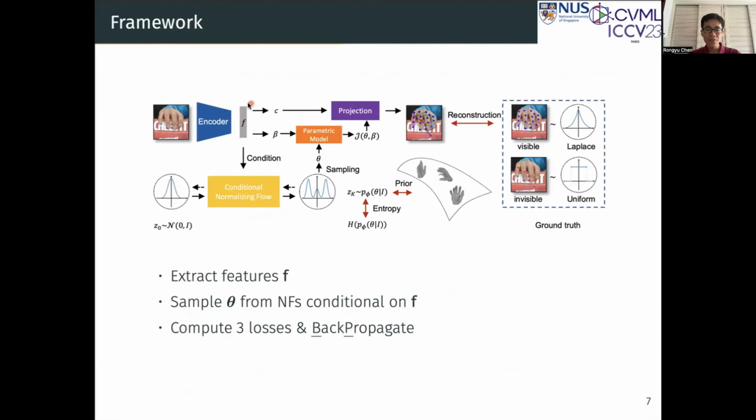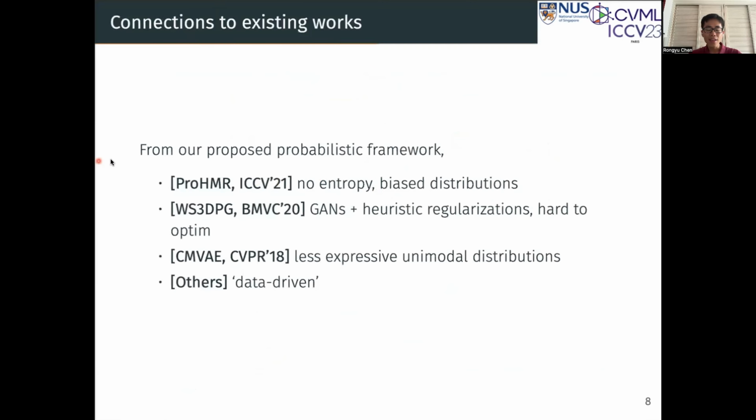We first extract the image features and then send them to the normalizing flow to sample theta. We check theta by computing 3 losses: reconstruction, prior, and entropy. We apply accurate Laplace for visible keypoints and diverse uniform for invisible keypoints. From the perspective of our framework, we regard ProHMR as a variant with no entropy, and WS3DPG uses scans, which is hard to optimize. CVML uses less expressive distributions compared to our normalizing flow, while others are purely data-driven.